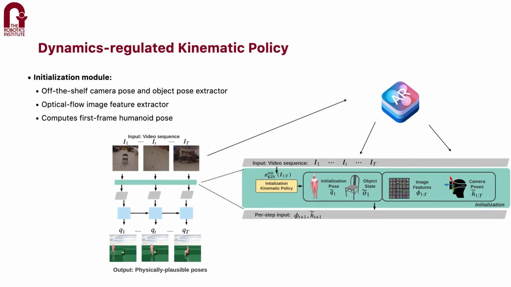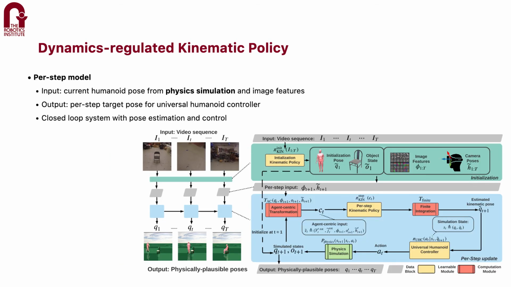To utilize such a controller for egocentric pose estimation, we designed a dynamics regulated kinematic policy. It consists of two parts. First, an initialization model that computes the first frame object pose, humanoid pose, camera poses, and image features to initialize the physics simulation. Then, we use a per step model to adaptively output per frame target pose for the universal humanoid controller.